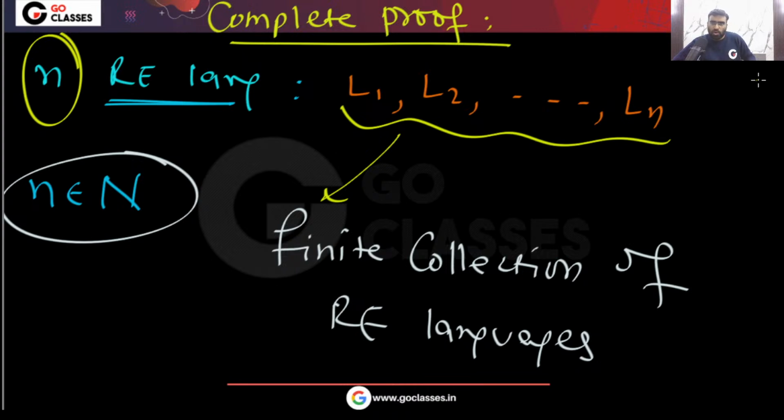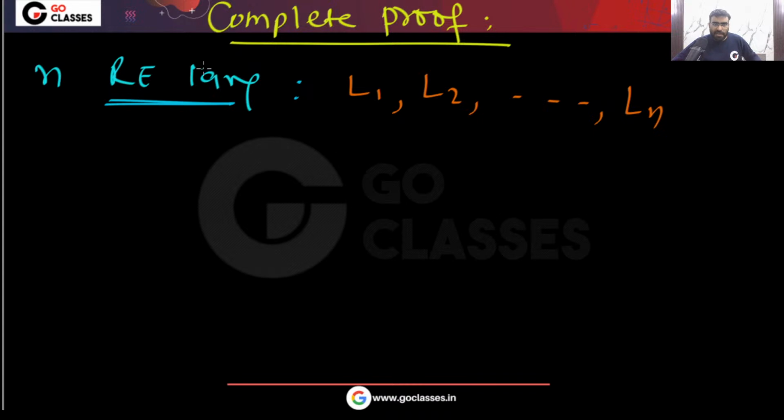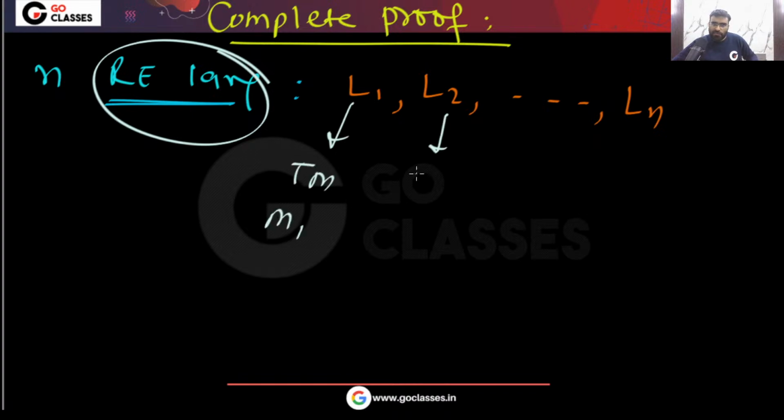You have n RE languages. For example, 10, 20, 1000, 1 crore, or 1 trillion RE languages. But the point is, this is a finite collection. Because these are RE languages, the name itself tells you there is a Turing machine for each of them.